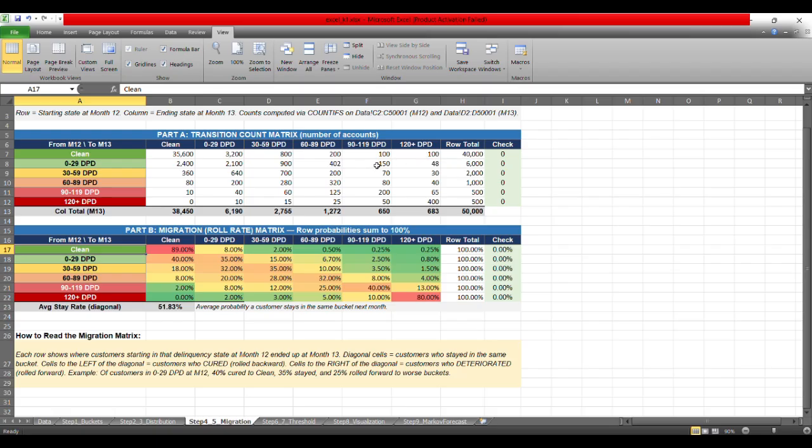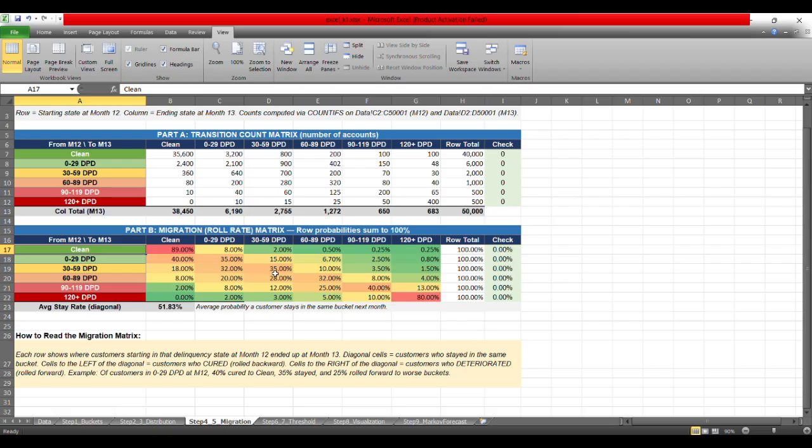Why? Because from these total accounts you are merely calculating what exactly is the percentage out of that total which are moving from clean bucket to other number of buckets. And this number can be a bit volatile, right? Now let's understand what this matrix is trying to tell us.